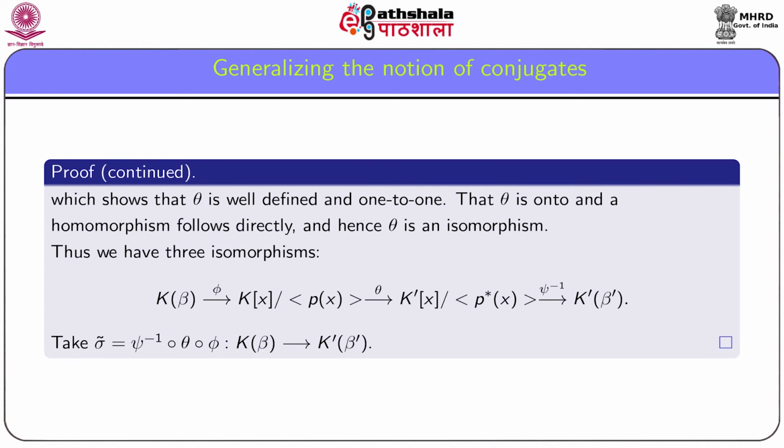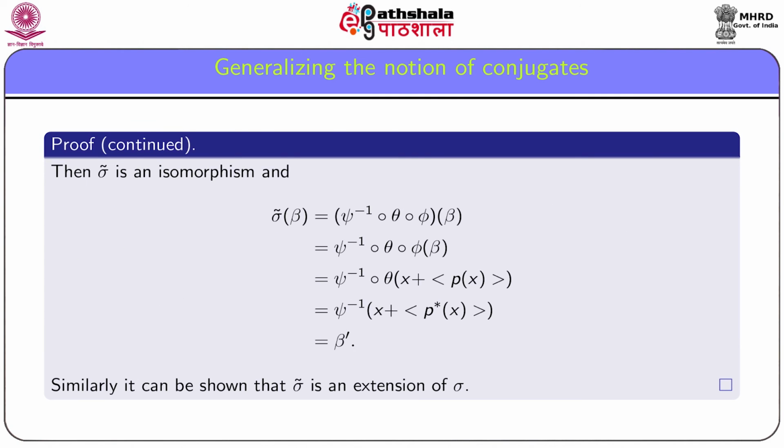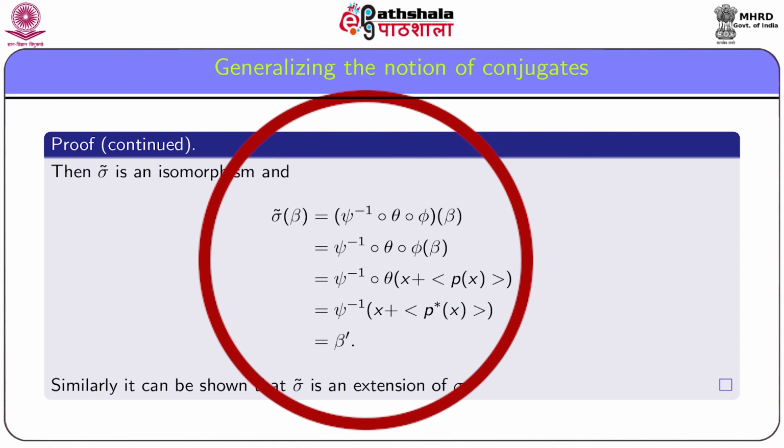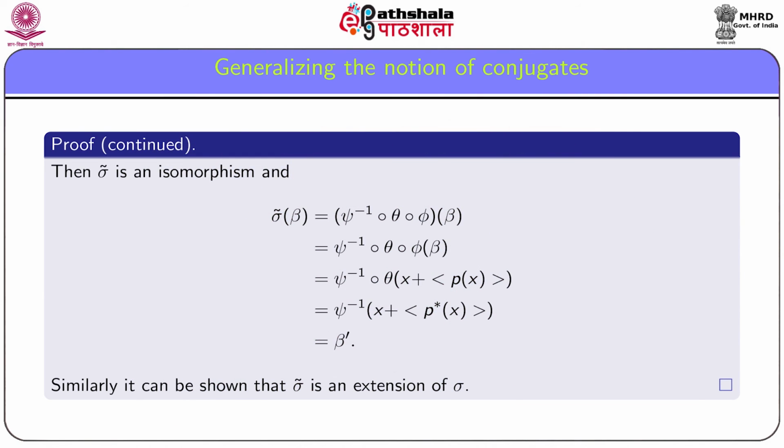Then this is a mapping from k(beta) into k dashed(beta dashed), and being a composition of isomorphisms, sigma tilde is an isomorphism. Also note that sigma tilde(beta) is equal to beta dashed. Thus we get our required isomorphism satisfying the given condition.